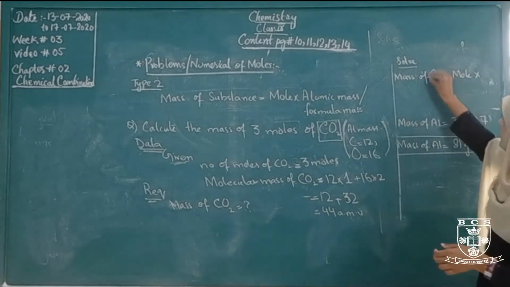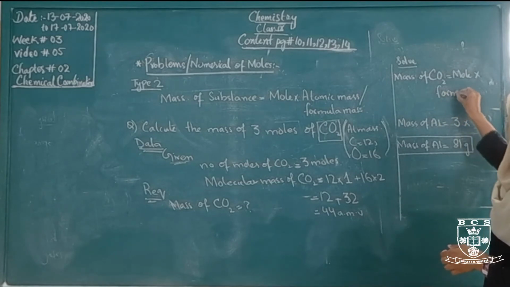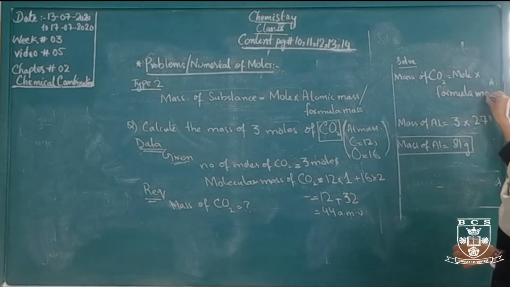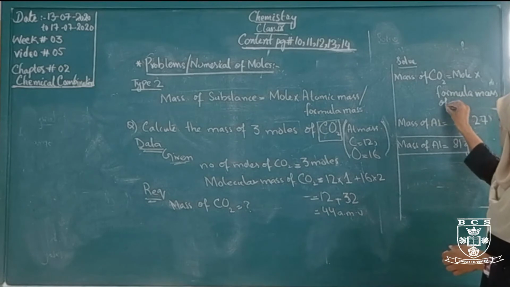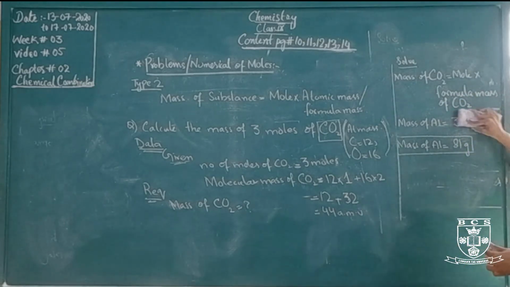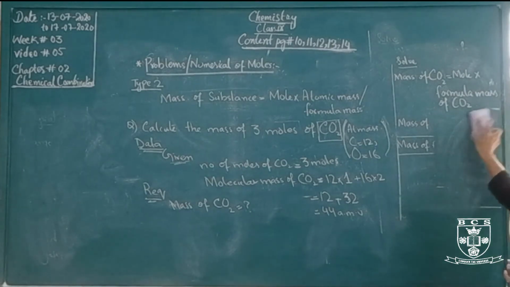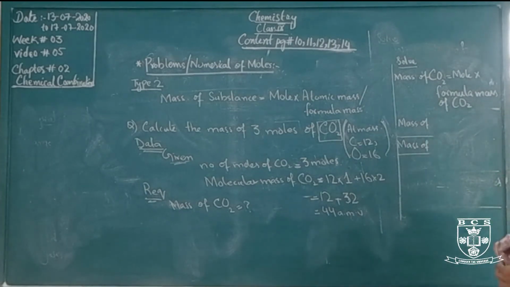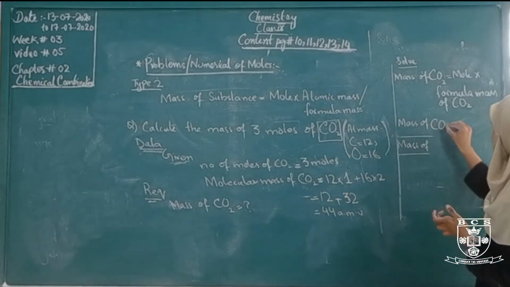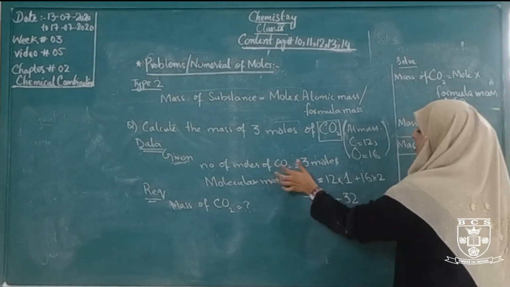Mass of carbon dioxide equals moles multiplied by formula mass of carbon dioxide. Mass of carbon dioxide, mole, 3 moles of carbon dioxide.